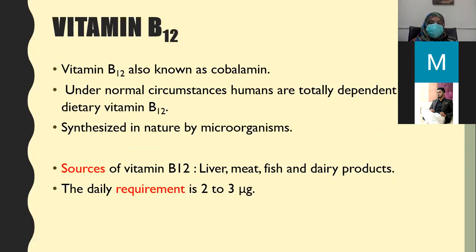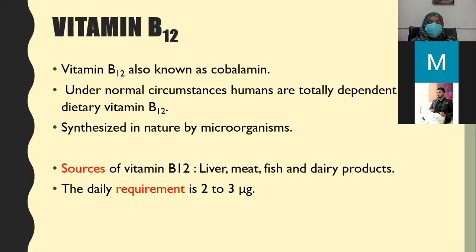So now coming one by one towards the basic etiology. Vitamin B12. What is vitamin B12? It is also known as cobalamin. Under normal circumstances, humans are totally dependent on dietary vitamin B12. It is synthesized in nature by microorganisms, and the sources of vitamin B12 are liver, meat, fish, and dairy products.